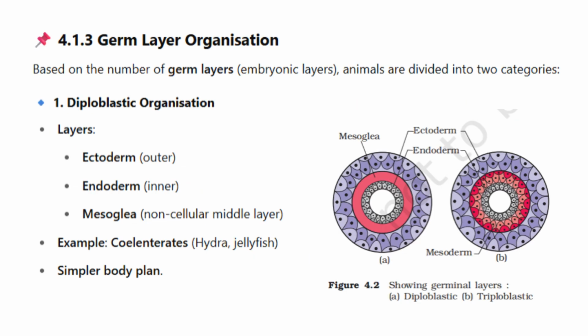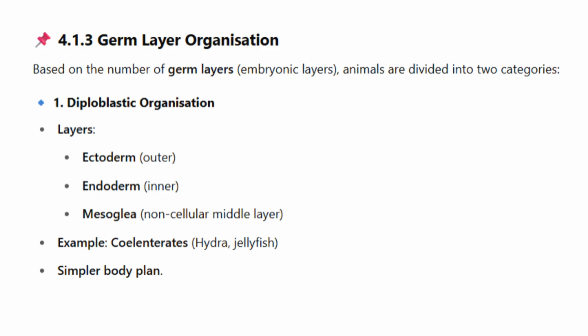4.1.3 Germ layer organization. Based on the number of germ layers, embryonic layers, animals are divided into 2 categories. 1. Diploblastic organization. Layers. Ectoderm outer. Endoderm inner. Mesoglea, non-cellular middle layer. Example: coelenterates, hydra, jellyfish. Simpler body plan.